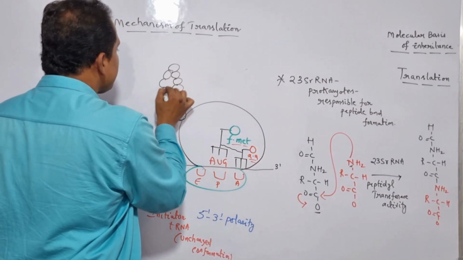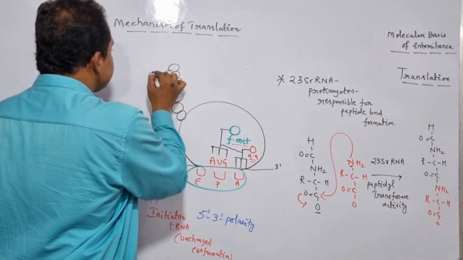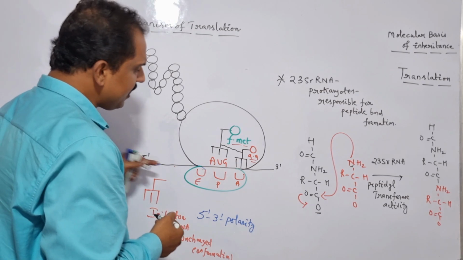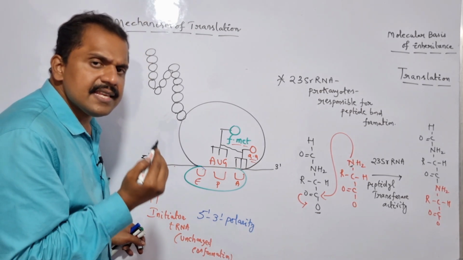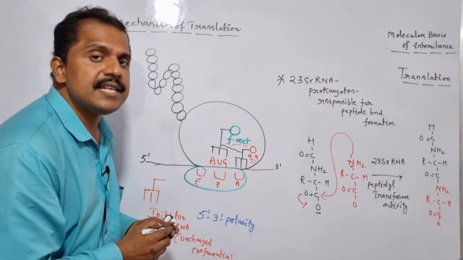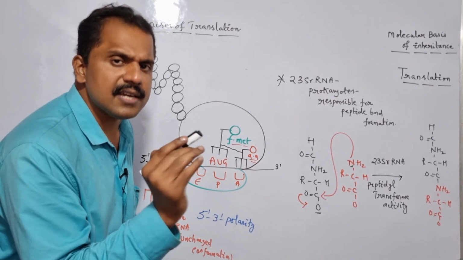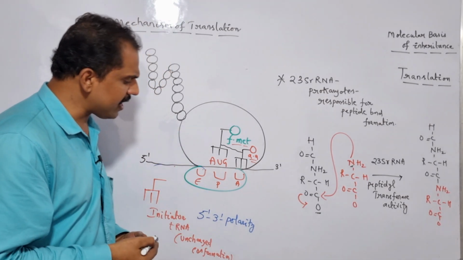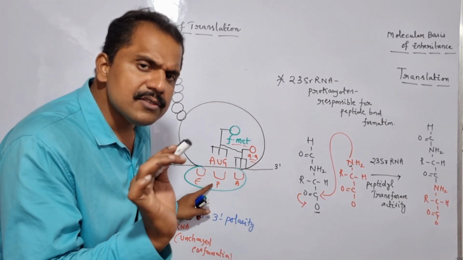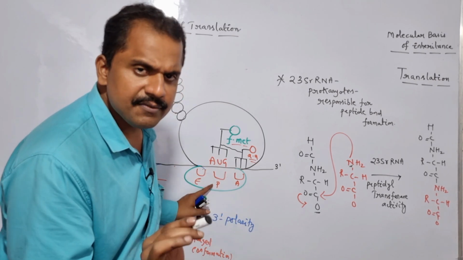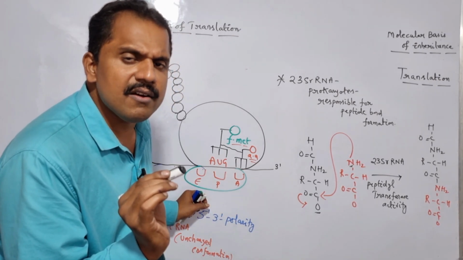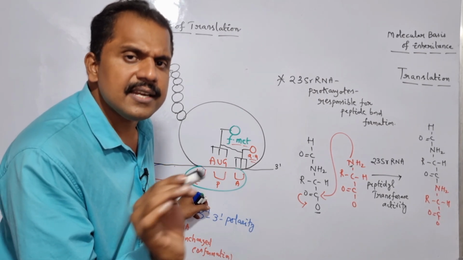So here it is nothing but what? Polymerization of amino acids, which leads to the formation of a polypeptide chain or protein. These series of events proceed until the small subunit of the ribosome is about to reach the stop codons or the termination codons. We need to understand that the small subunit of the ribosome is capable of recognizing only the sense codons present in the mRNA, and it is unable to recognize the stop codons or the termination codons.